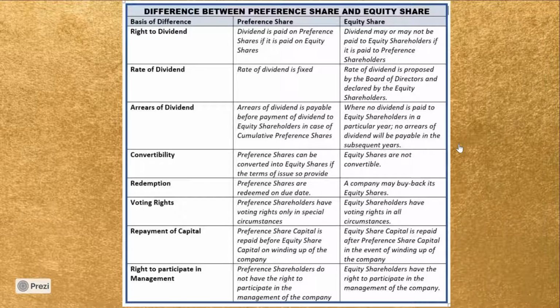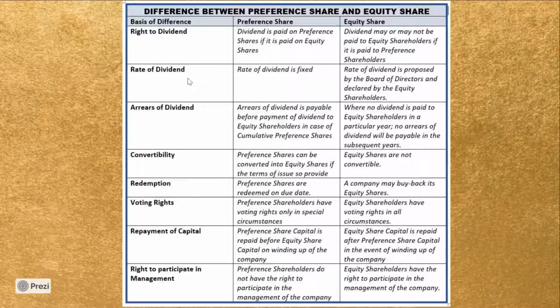Difference between preference shares and equity shares. On the basis of right to dividend, in the case of preference share, dividend is paid on preference shares if it is paid on equity shares. So dividend may or may not be paid to the equity shareholders if it is paid to the preference shareholders.